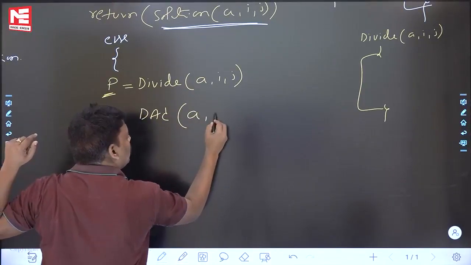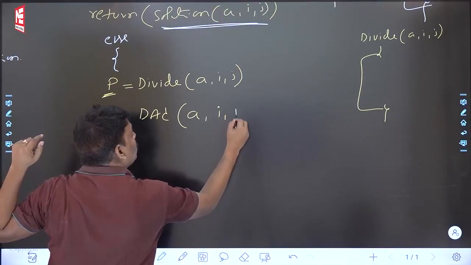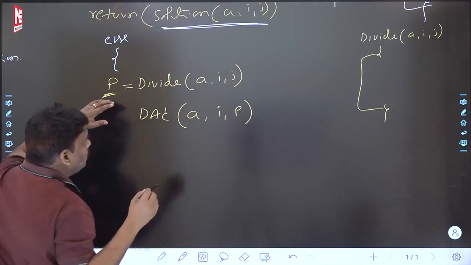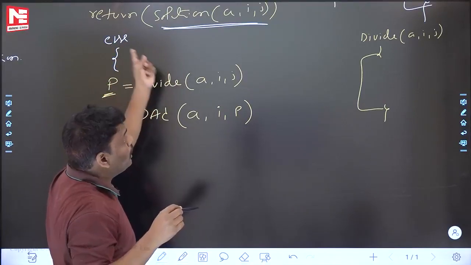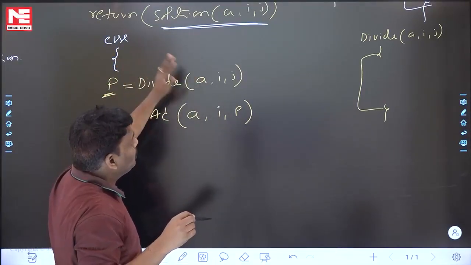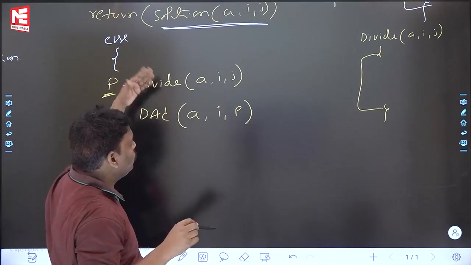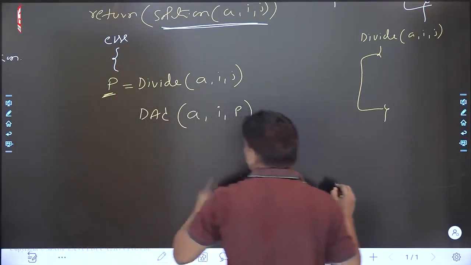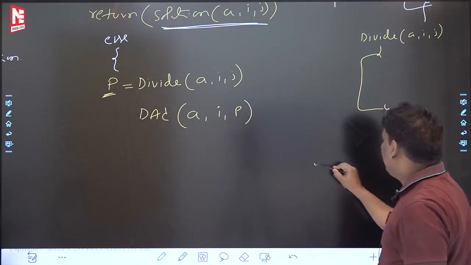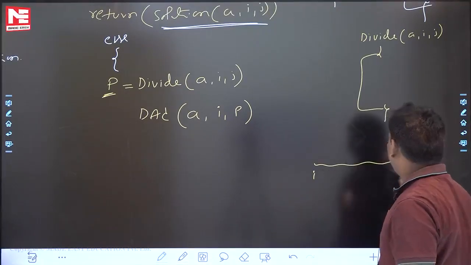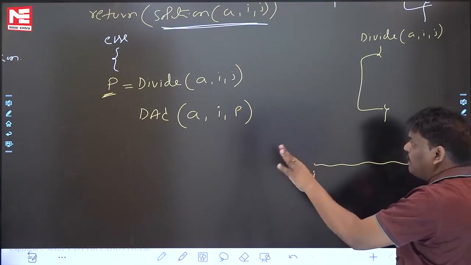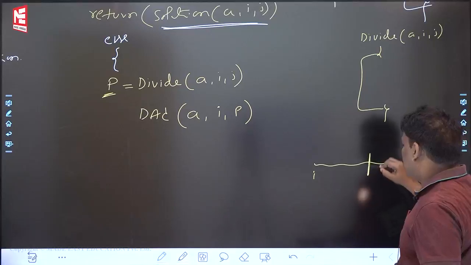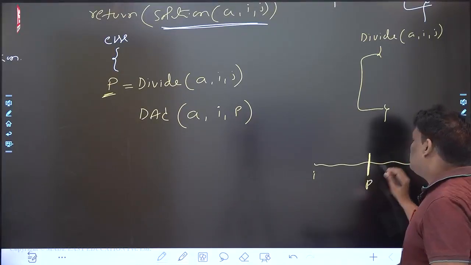What is our goal? I want to sort array A which contains I to J elements. If you want to sort I to J elements, now see what it is saying. The divide is running, it divided somewhere here, and this position is P, assume.